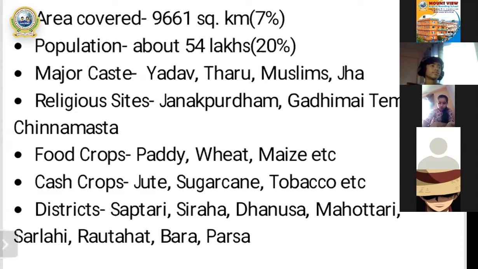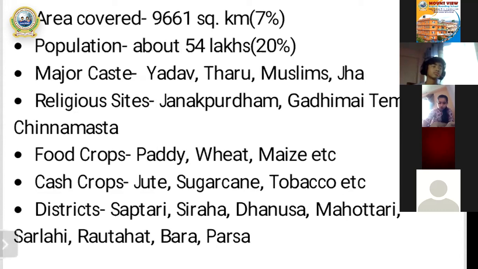They are paddy, wheat, maize, etc. And just as I told you, paddy, wheat, maize are some of the common, similar food grains of province number one. The reason is that the maximum of Nepalese people are engaged in the agricultural profession. So wheat, millet, maize are some of the common food crops, common food grains of different provinces, number one, two, three, four, five, six, and seven as well.